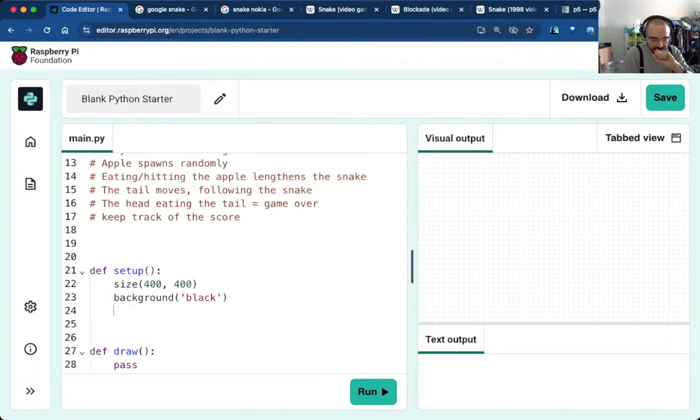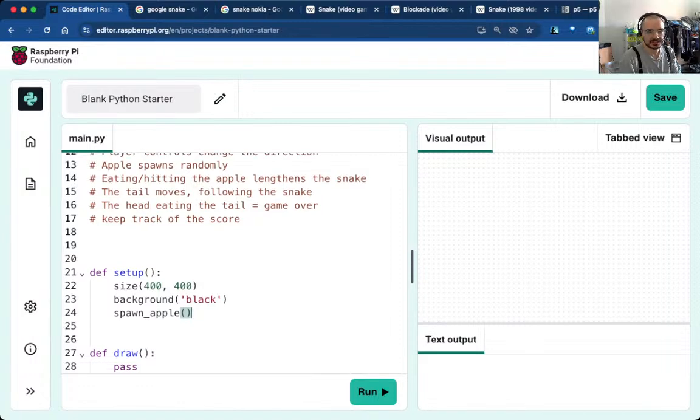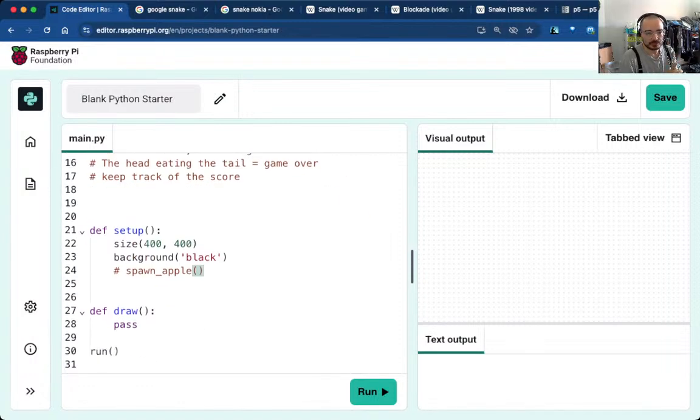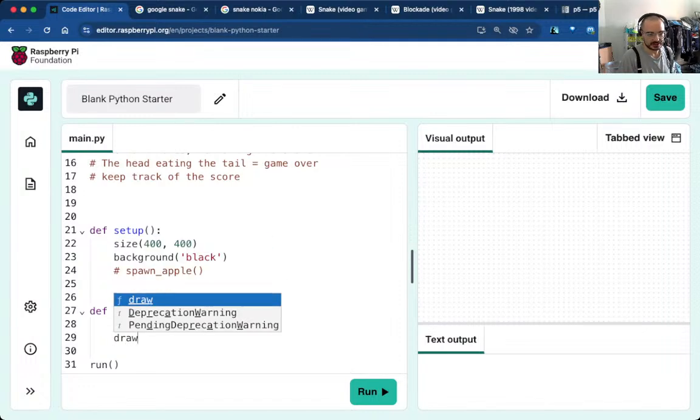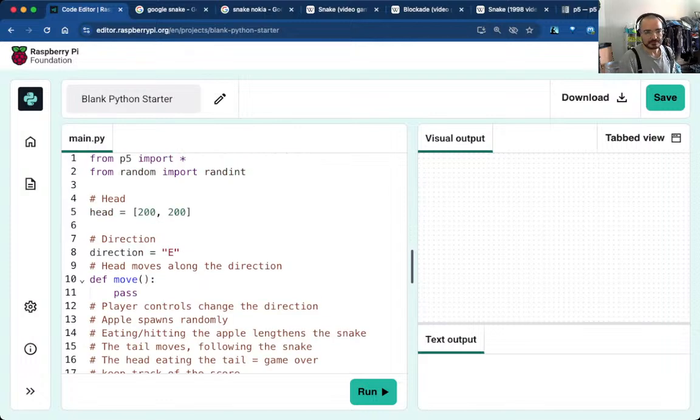and because this is a GCSE tutorial, you don't need to know what this means. And the head, we're going to spawn the apple. I'm just getting ahead of myself there. When we set up, I'm going to comment that out because we don't have it yet. When we draw, we want to move. That's the first thing we do, and also we're going to have a draw snake method.